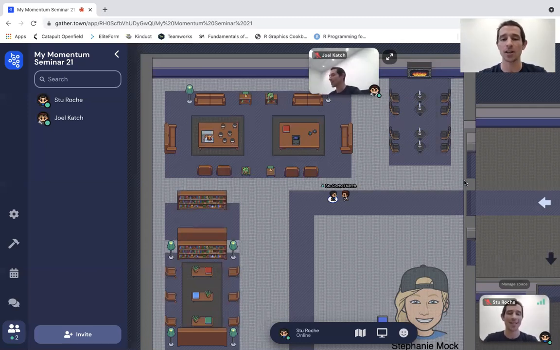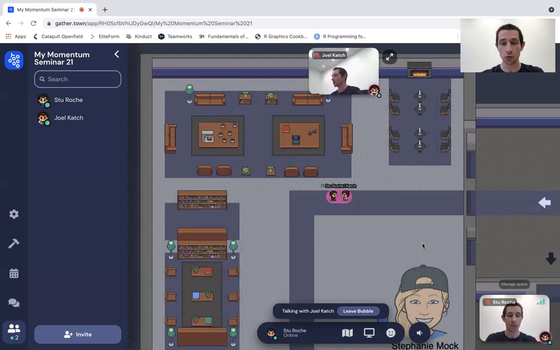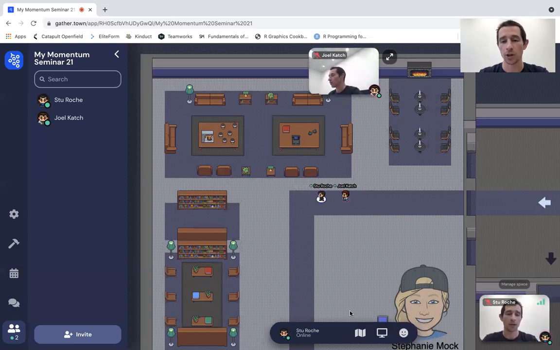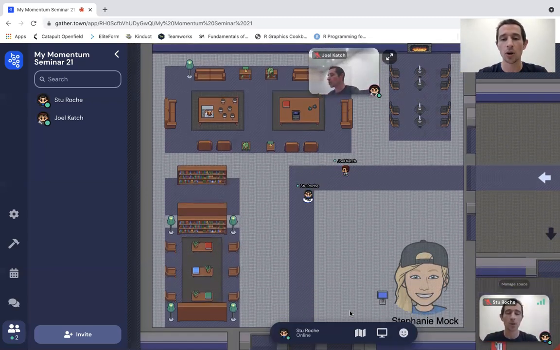But if you want a dedicated conversation, you could two finger click or right click on the person you're speaking with, and you'll see it comes up with this option to say start bubble. Now, if I start a bubble, this is basically drawing a private area around us two. And so we can have this private conversation in this space, and while people walk past, they won't be able to hear us, we won't be able to hear them, and they won't be able to see us or us see them. Okay, so pretty easy to do that. And I can just hit leave bubble at the bottom here, finish our conversation, and continue on our way.